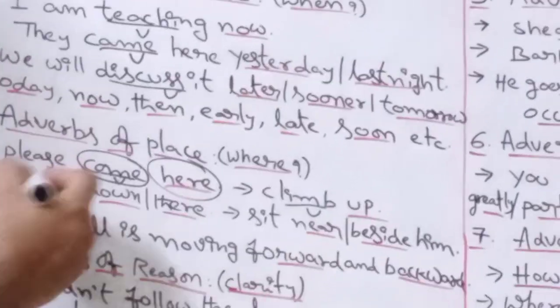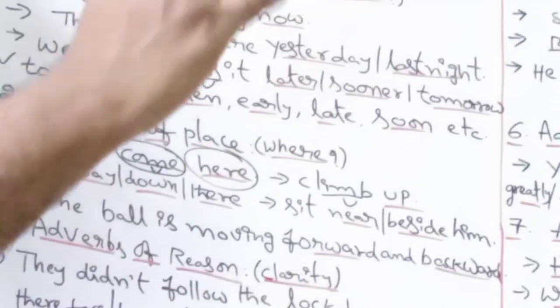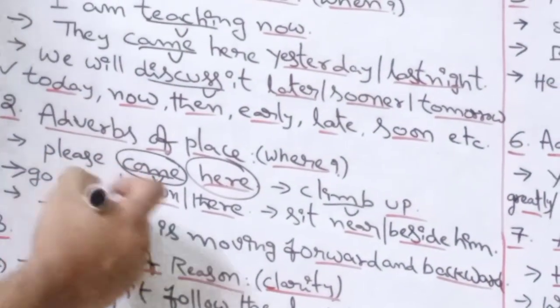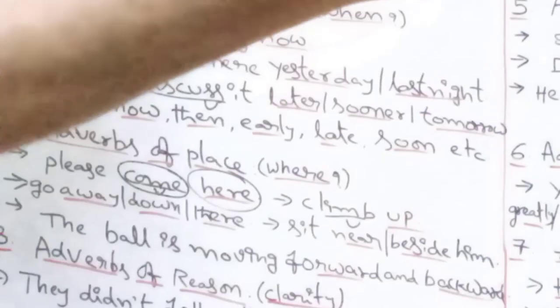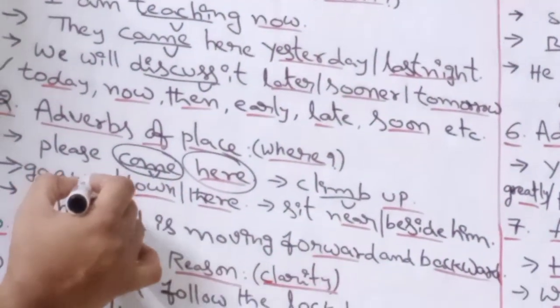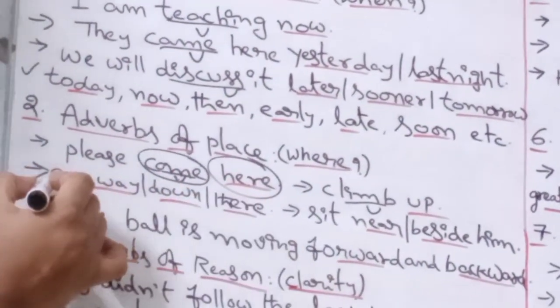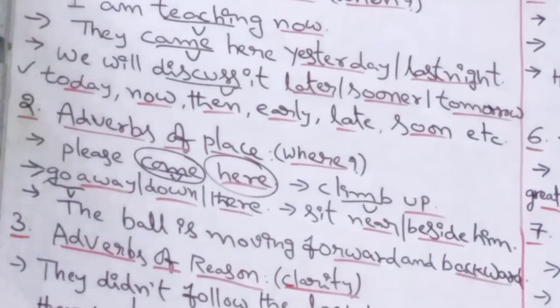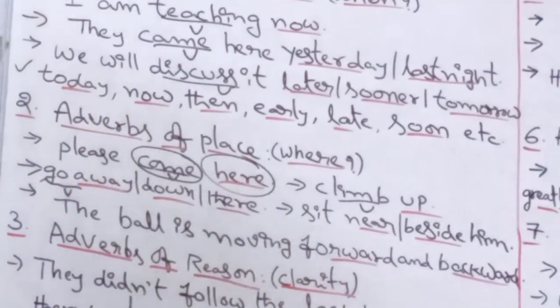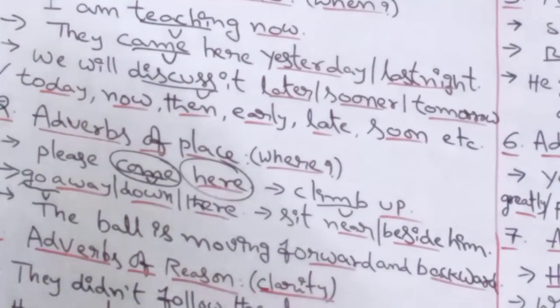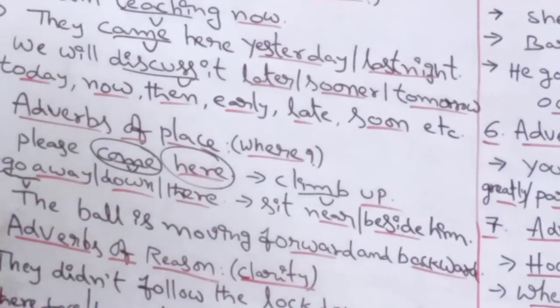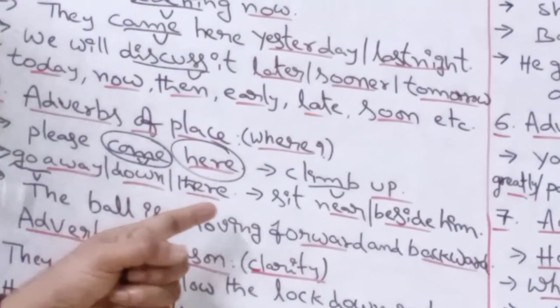Next one, go away. Where to go? Away. Next one, go down. Where to go? Go down. Next one, go there. Where to go? There. So these words, away, down, there, are qualifying this verb. They are adding something more to the meaning of the verb go. That's why they are becoming adverbs. Go away, go down, go there, etc.